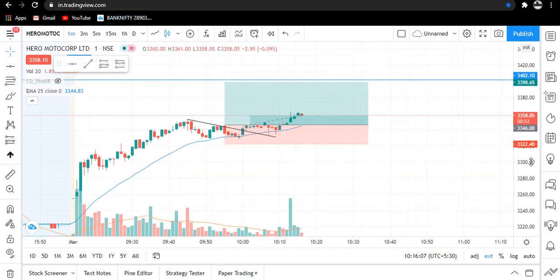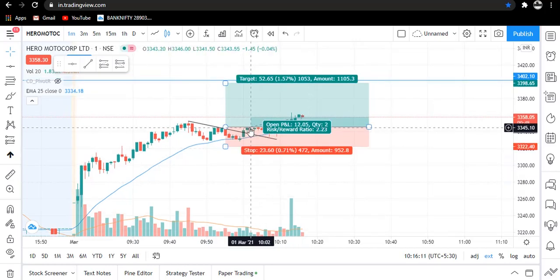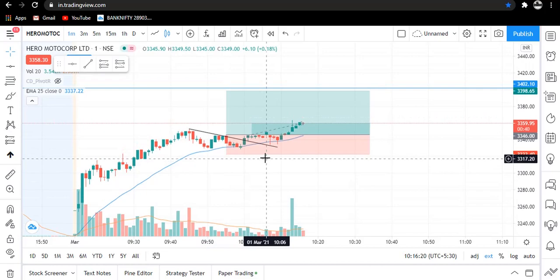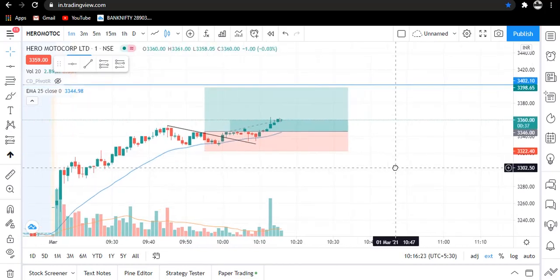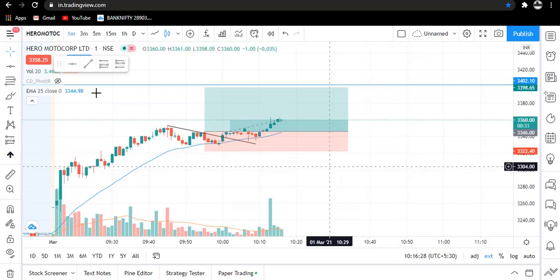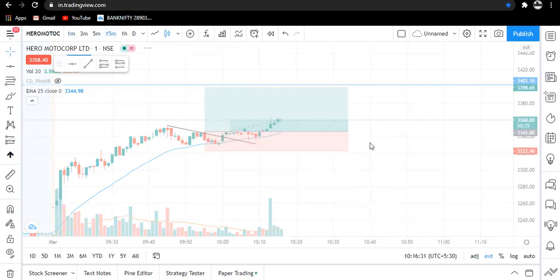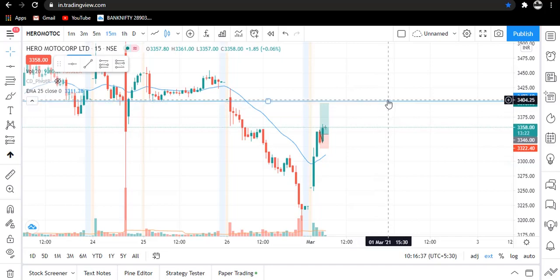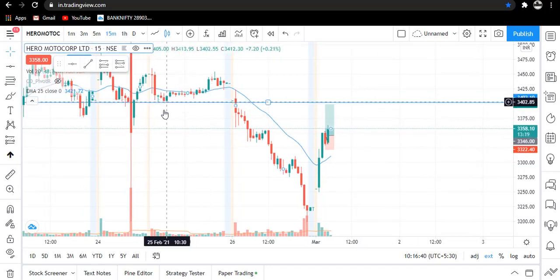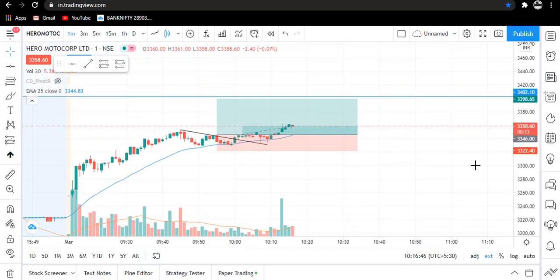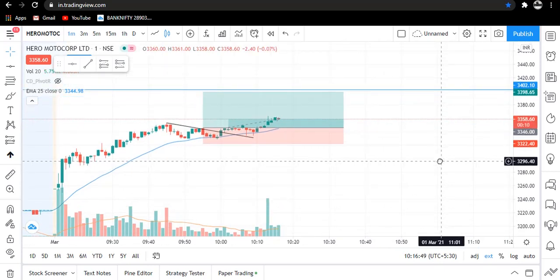Okay traders, when it gave the breakout of this trend line, I entered just here and I placed my stop loss over here, which is some points below the swing low. So this is our stop loss. And how did we decide our target? I switched to the higher time frame, that is 15 minutes. Here this is the next resistance we are seeing over here. You can see here, so I entered here. Okay traders, let this trade go on and I will update you when it hits our target.